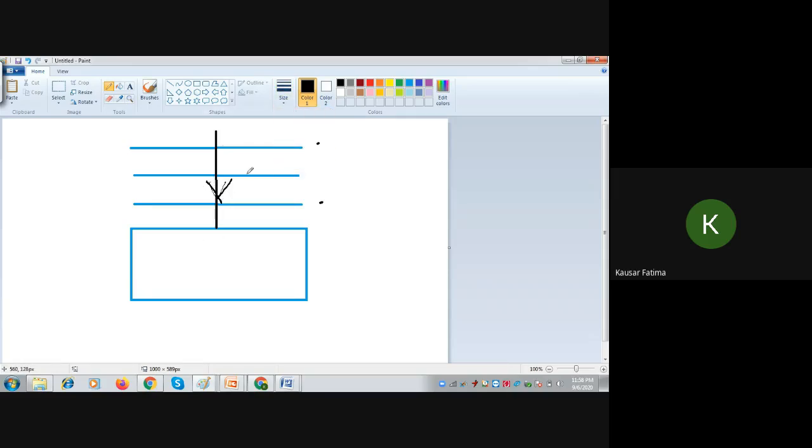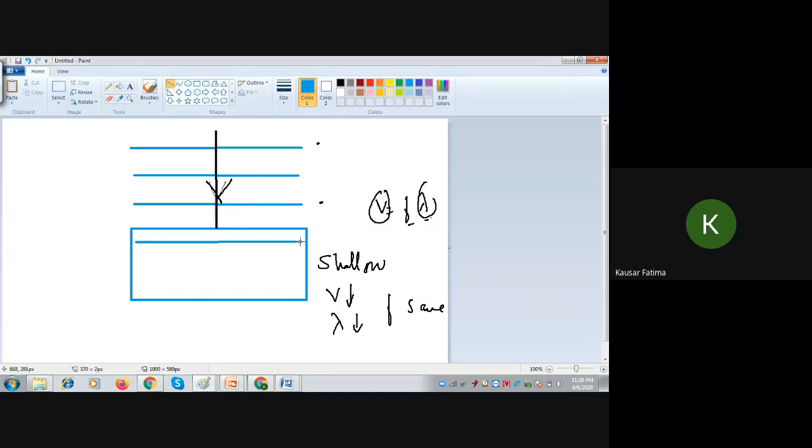But because this is shallow water, V decreases, lambda decreases, and F stays the same. There is no change in frequency. V is equal to F lambda. One quantity here decreases, which means out of these two, one has to decrease. So lambda decreases, F remains the same. How will I draw the refracted wavefronts? They will be closer. Direction is not changing in this diagram because the direction of propagation is perpendicular to the boundary. So these are the wavefronts which are closer.